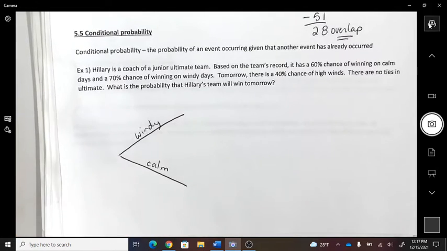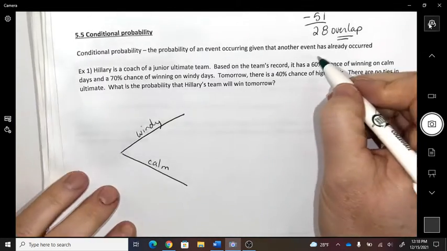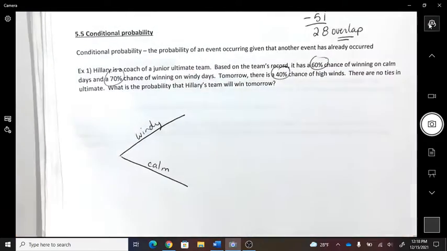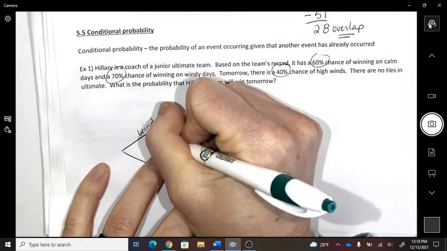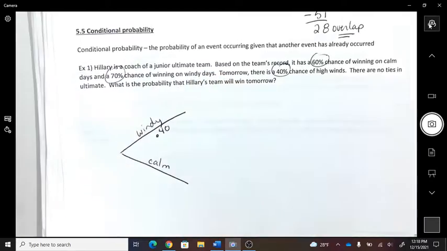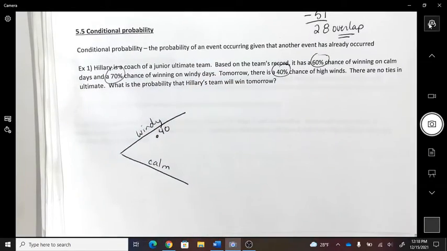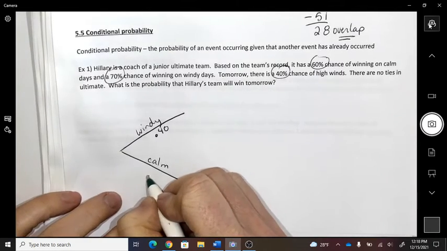When you read all that, what's the probability that tomorrow is going to be windy? Which number represents it being windy out? 40% chance. So I'm going to go 0.4. Is that okay? So what's the chance of it being a calm day? If there's a 40% chance that there's wind, what's the probability that it's calm? 60%.